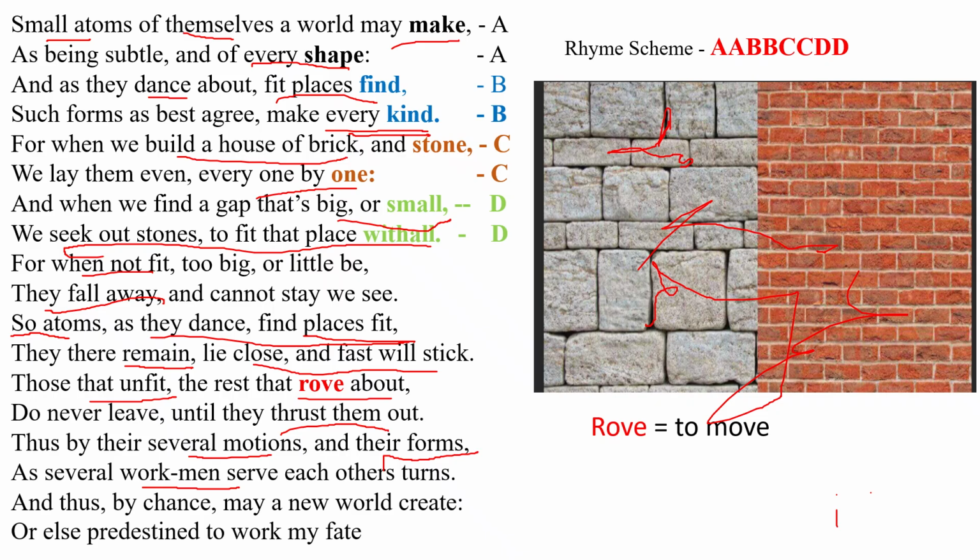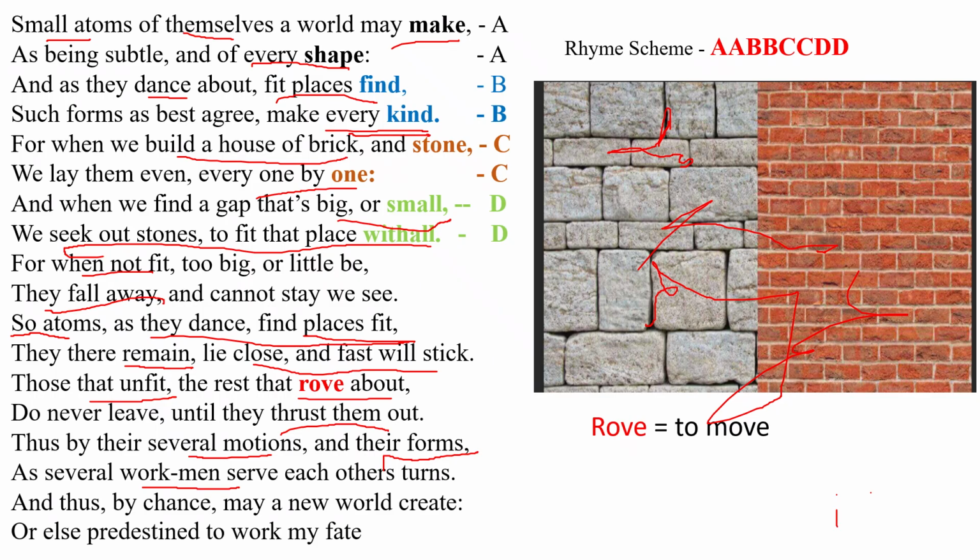So the poet says that in this way, by chance interactions, a new world can be formed, or else predestined to work my fate, or the creation of the world may be guided by destiny. It's a predetermined plan.